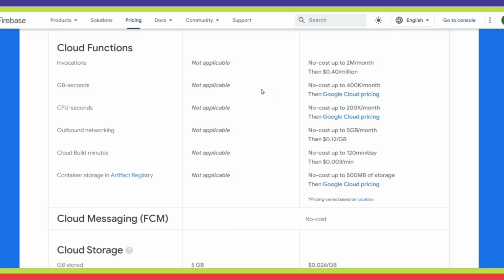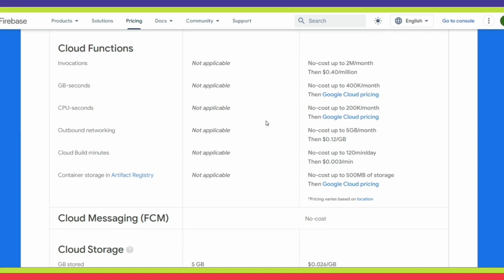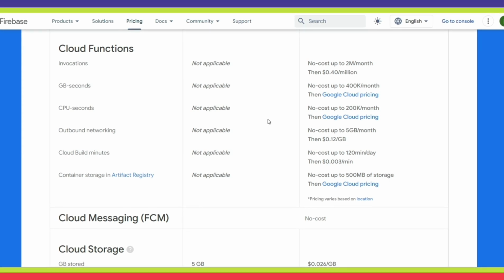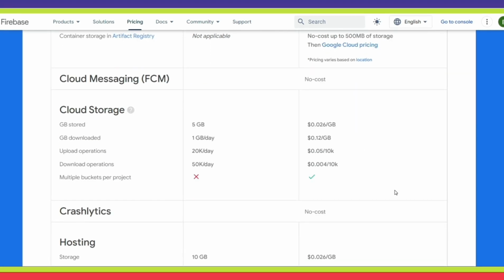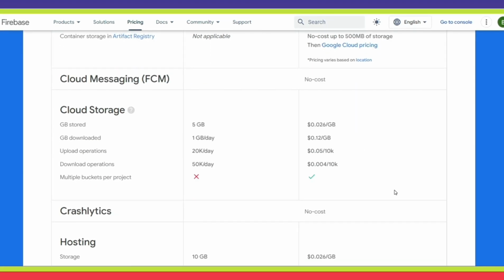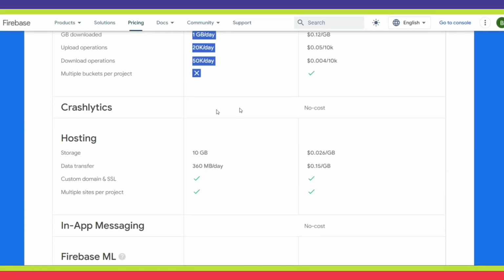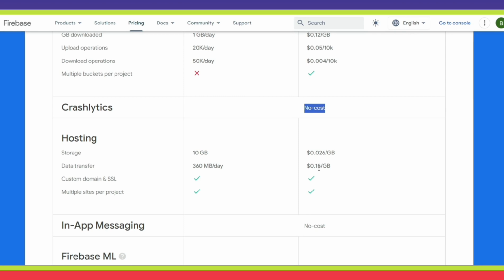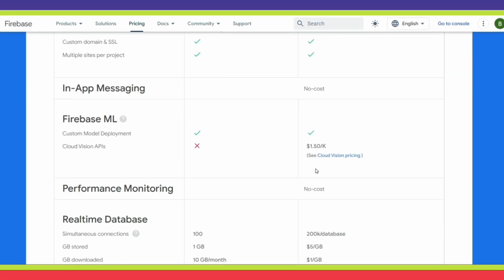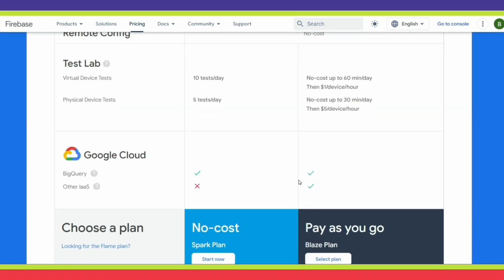And even when you scale, the cost which you incur on the developers and maintenance of the system is much more than paying this much for your idea. So a lot of startups nowadays are starting to use Firebase. So Google Storage, this is also free. Crash Analytics is free. You can check if your application is crashing. All that analytics can be shown to you and you will be notified. Similarly, you can see there are so many things.